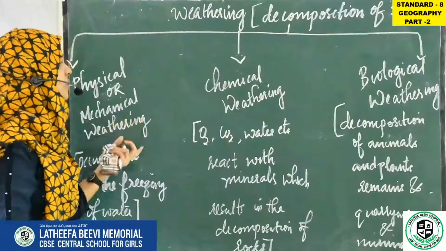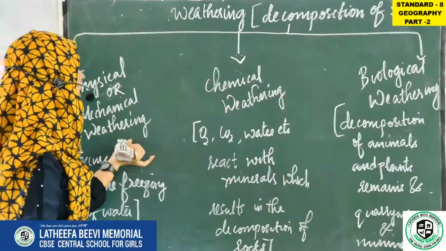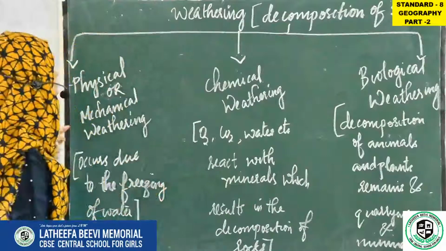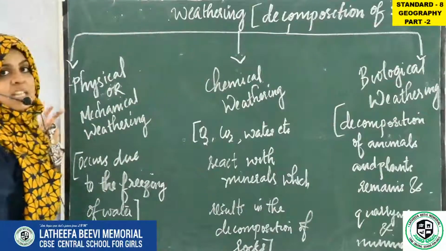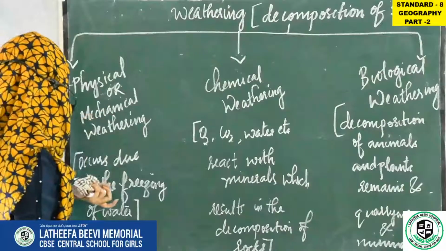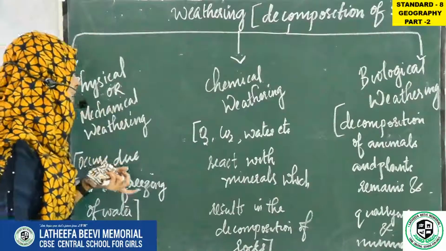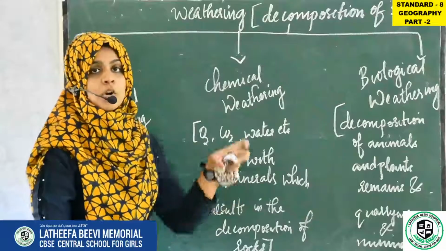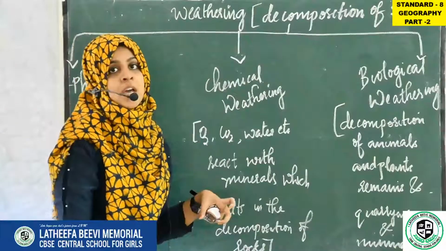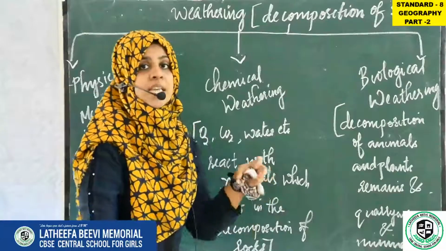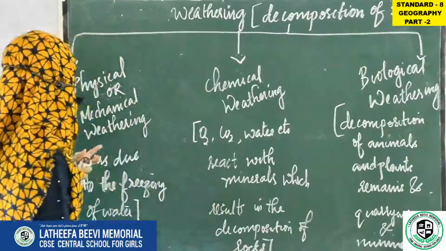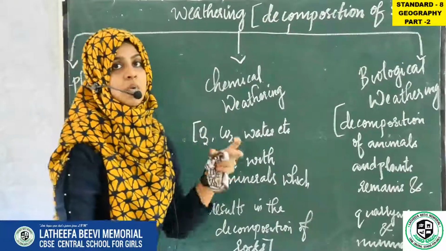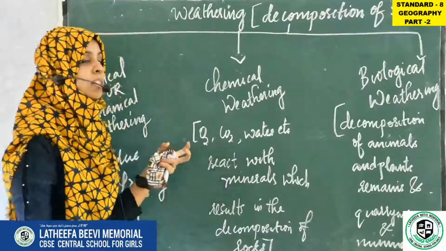So what are the differences between physical or mechanical weathering, chemical weathering and biological weathering? First one is physical or mechanical weathering. What is physical or mechanical weathering? Physical or mechanical weathering occurs due to the freezing of water. We all know that inside a rock we can see water, and when water freezes inside the rock it leads to physical or mechanical weathering. When the water inside the rock freezes, what happens?